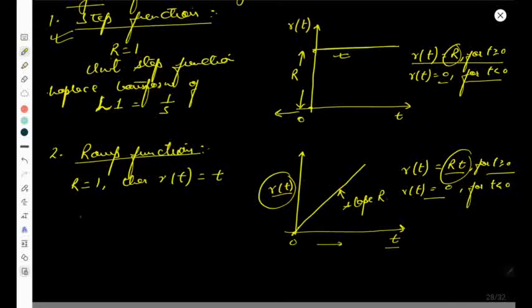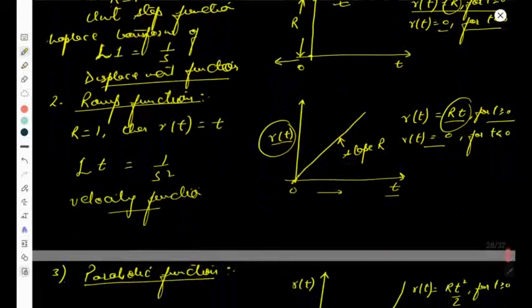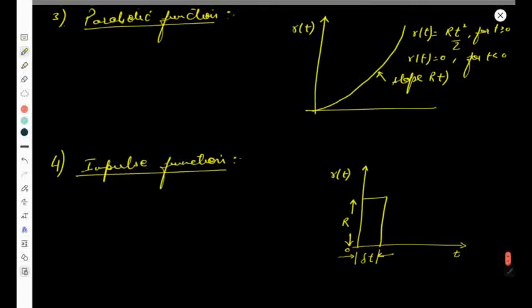Okay, so as the time is increasing, this signal is increasing. So the Laplace transform of t is given by 1 upon s square. Alright, so this ramp function is also called the velocity function. This is also called the velocity function, and the step function is also called the displacement function. Okay, now the third one is simply your parabolic function.